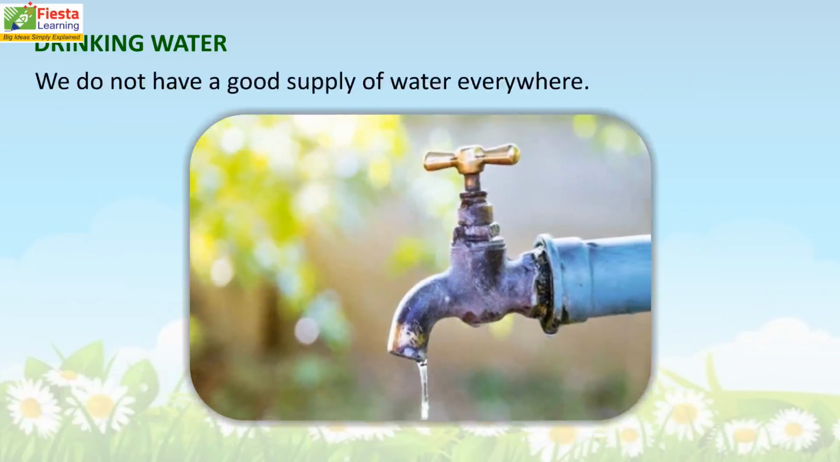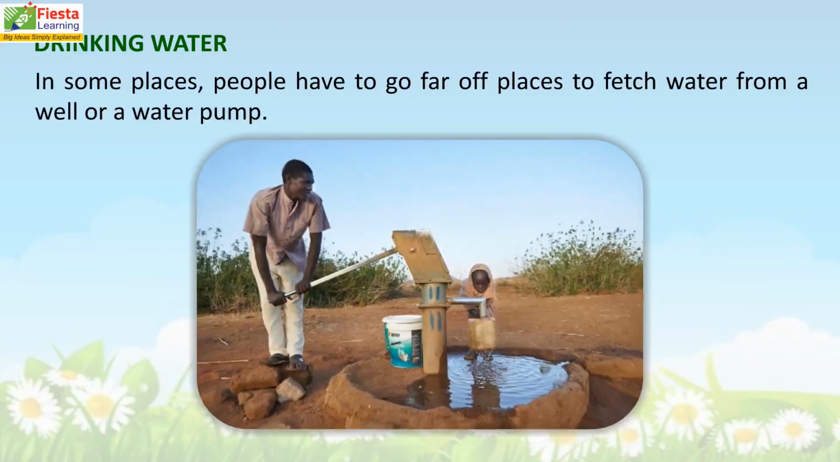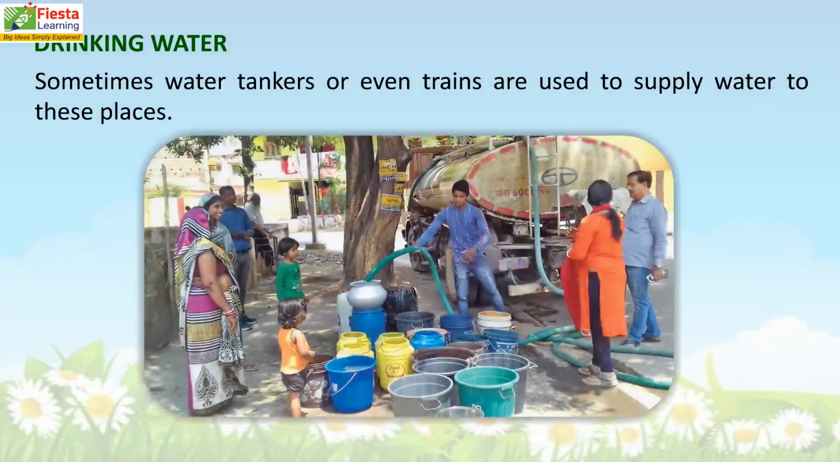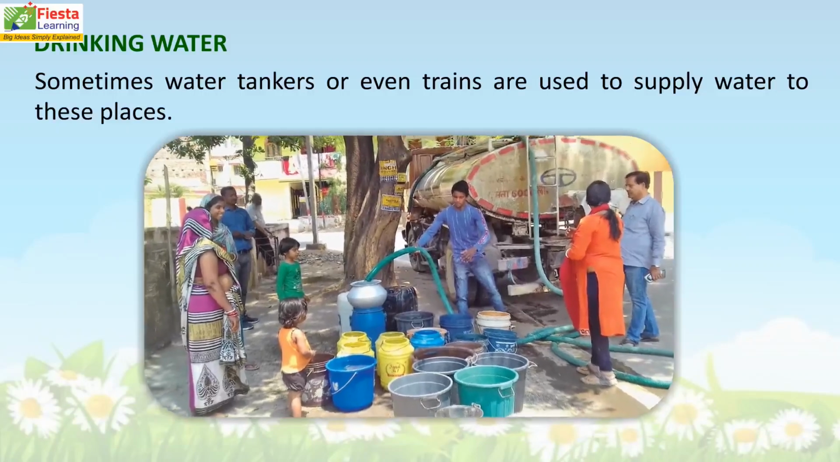We do not have a good supply of water everywhere. In some places, people have to go far off places to fetch water from a well or a water pump. Sometimes water tankers or even trains are used to supply water to these places.